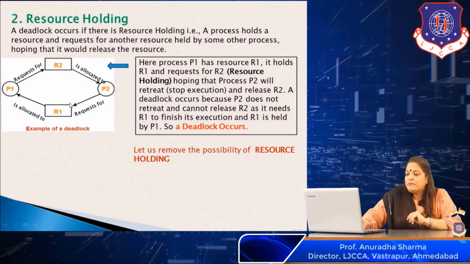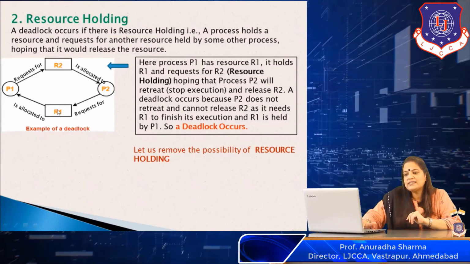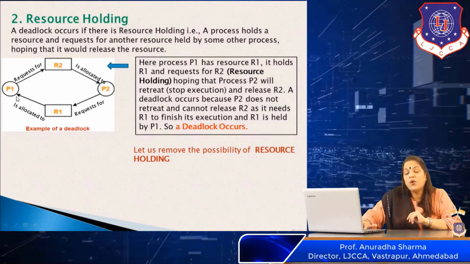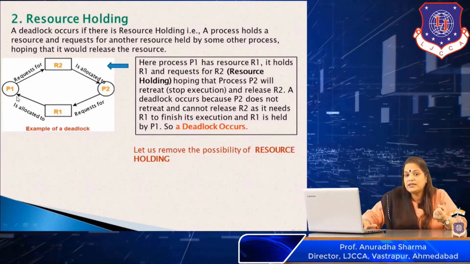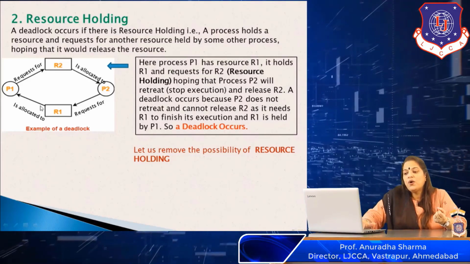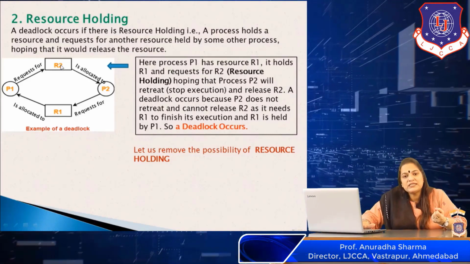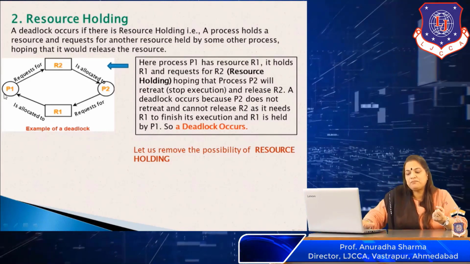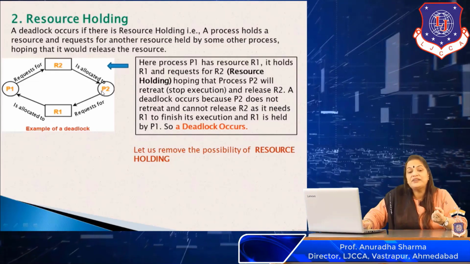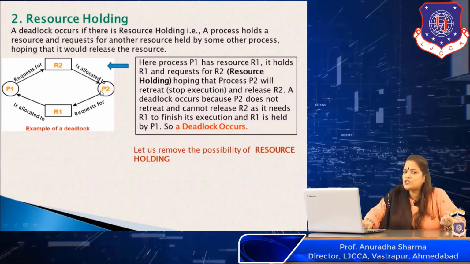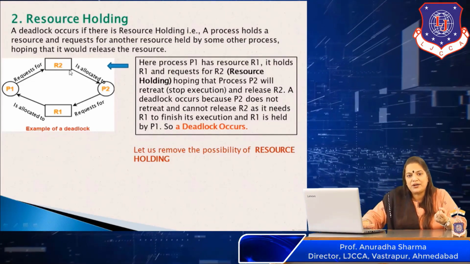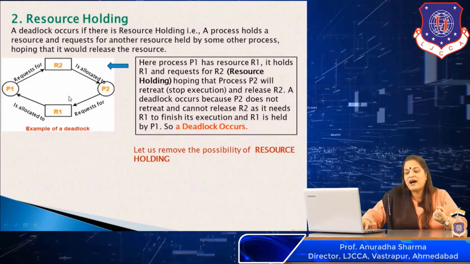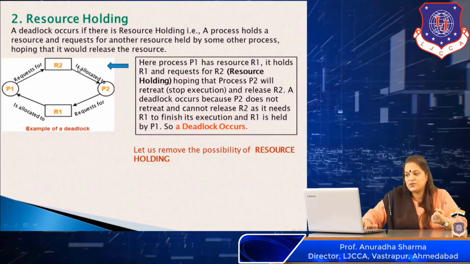Over here, we have a process P1 which has a resource R1 allocated to it. Now this process P1 holds R1. That is why we call it resource holding. P1 holds R1 and it requests R2. Now R2 is with P2, but process P1 hopes that P2 will retreat. Retreat basically means it will stop its execution. It will release R2, which can be taken up by P1. And once P1 has R1 and R2, it can continue the execution.